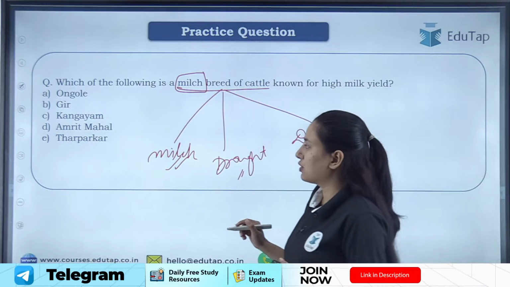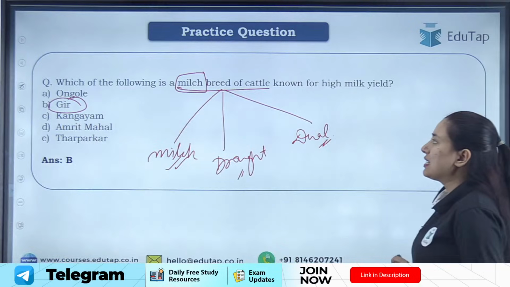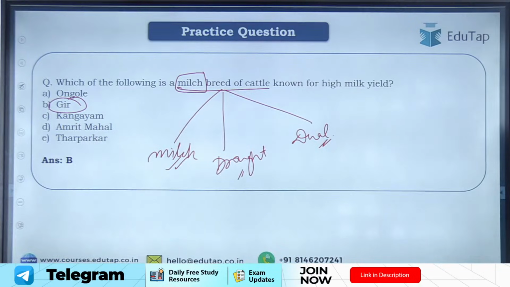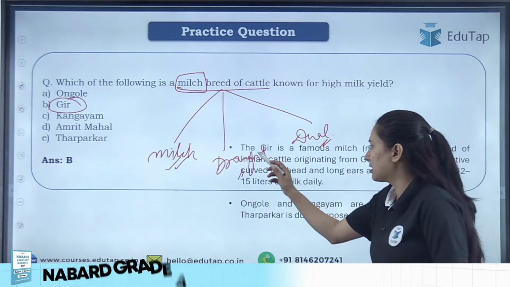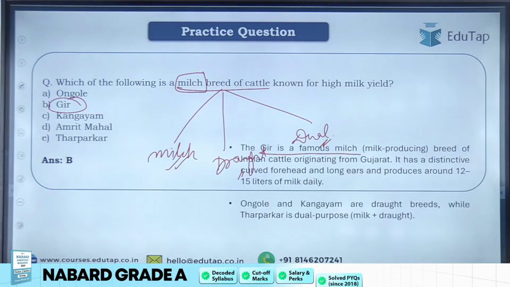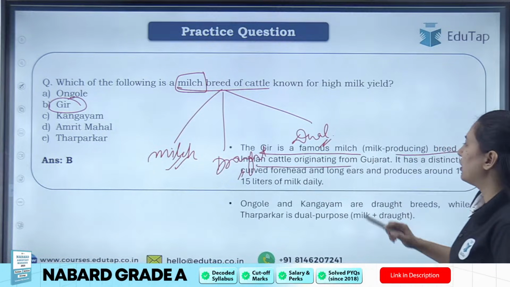So students, the right answer is very good. All of you have given the right answer, that is Gir. Gir is the milch breed of cattle known for high milk yield. It is a famous milk producing breed originating from